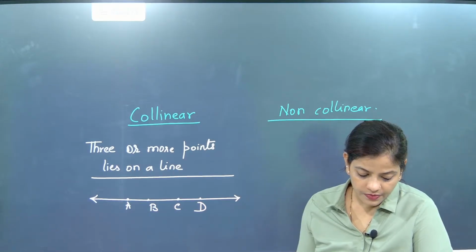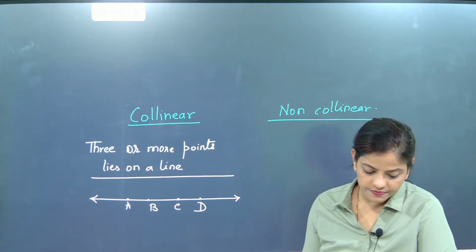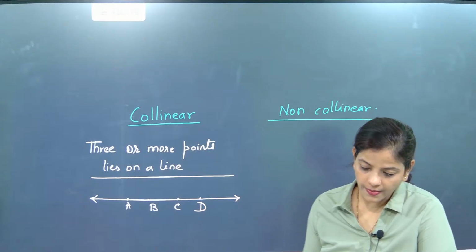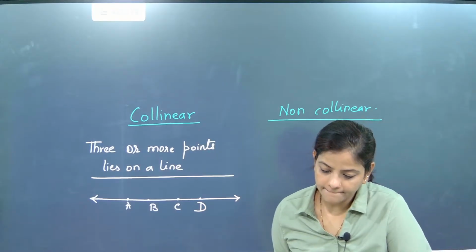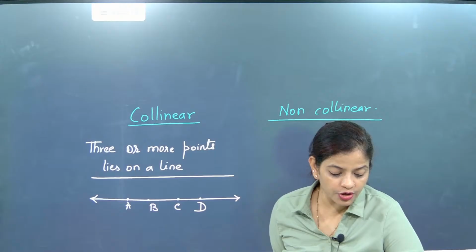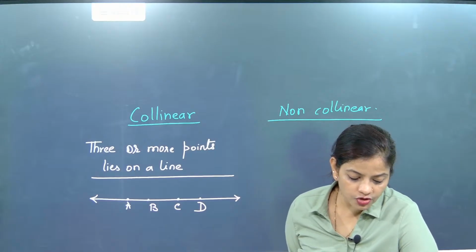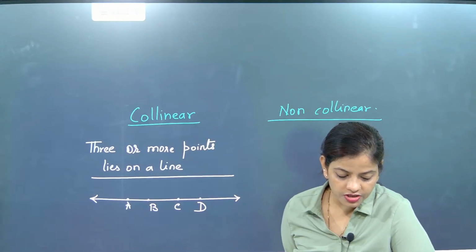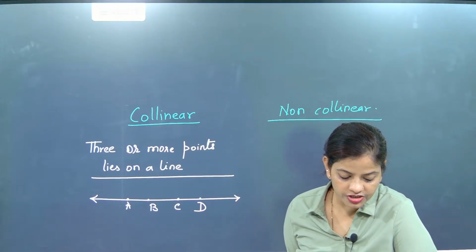Ready, beta? Are you all ready? So now I'm giving you the next part. Example: points on a ruler. No, points on a ruler. Just wait for one minute. I will be explaining another point. Now look here. Just check this one out.